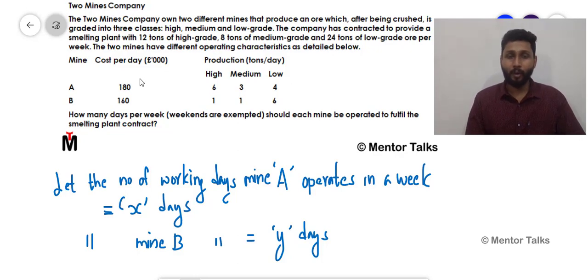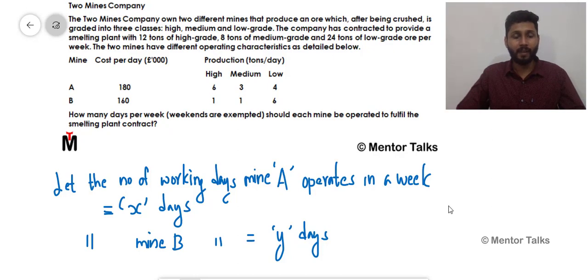So let's try to write my objective function. Here what you can see is mine A. Mine A is working for X days in a week, and the cost spent on operating this mine A for 1 day, that is per day, is 180 pounds. So for 1 day it is 180 pounds. So like that this mine is going to work for X days. So the total cost required for operating this mine A for X days is going to be 180 into X, that is 180X.